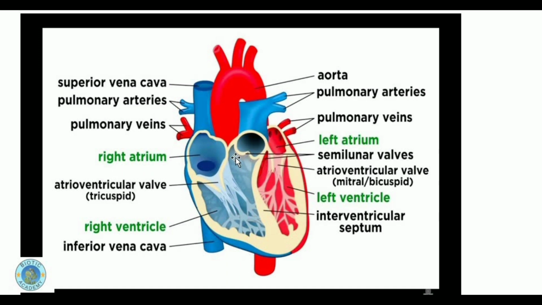Now if we look at the structure of the heart, this is basically the LS of the heart, where we can see the chambers of the heart and the system, how the blood is going out of the heart, how it is coming back towards the heart, and then how it is again going out of the heart. First, the journey of blood: we will start from the right atrium. Now the right atrium is basically the beginning point of our journey.